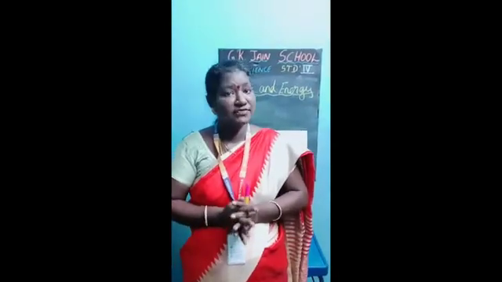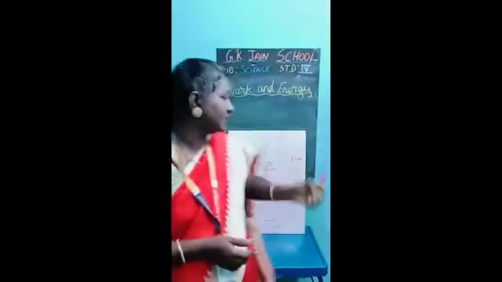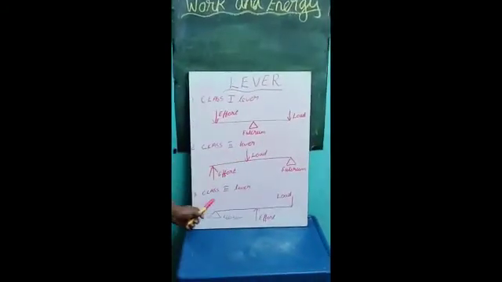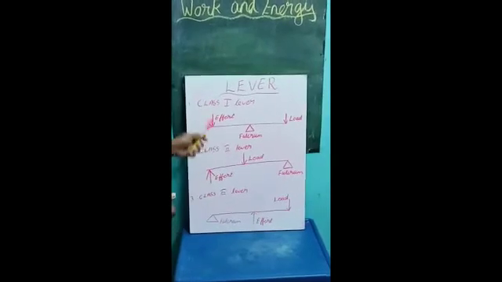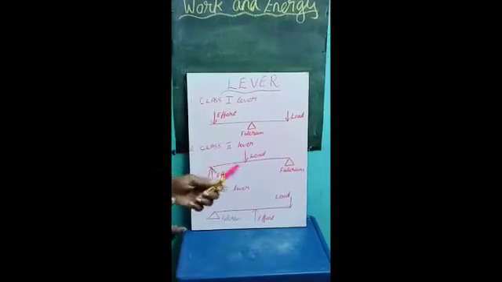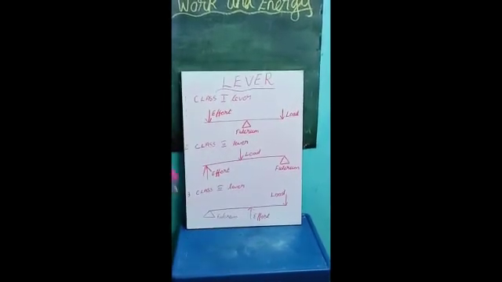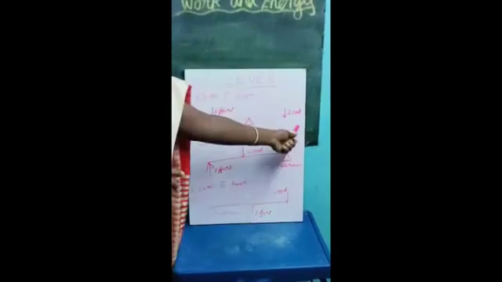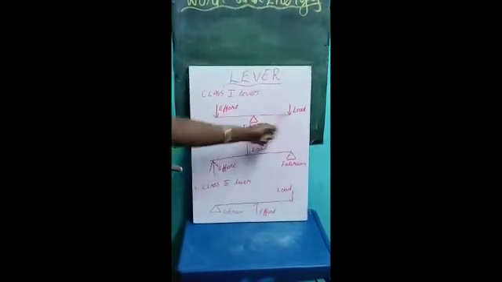Levers are classified into three classes: class 1 lever, class 2 lever and class 3 lever. Already told, effort, fulcrum and load. Load means the force applied on an object. Effort is the force we apply on the lever. And fulcrum is the point on which the lever rotates. These are the points of effort, fulcrum and load.